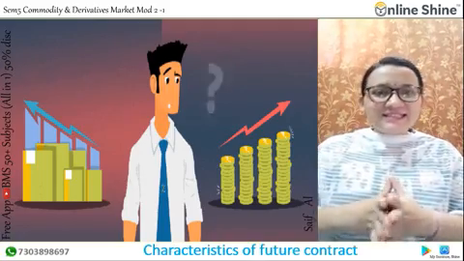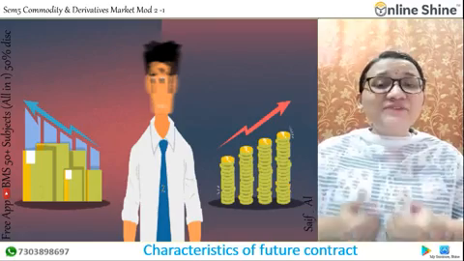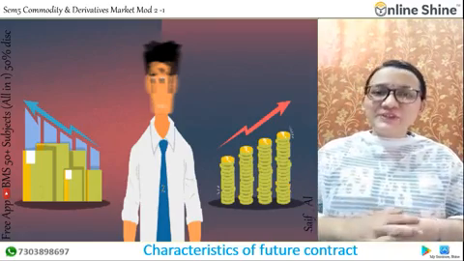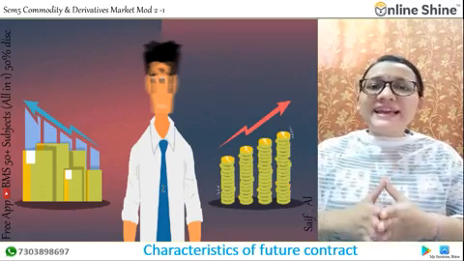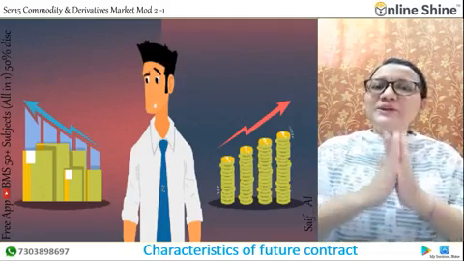So let's see the characteristics of the futures market. The first characteristic is that there are two parties. Of course, there is an agreement between the buyer and the seller, so there must be two parties.